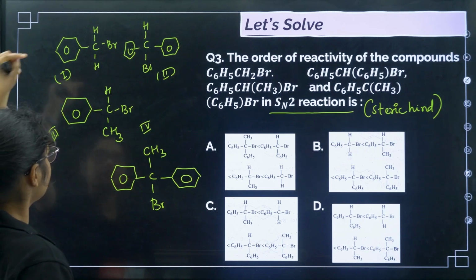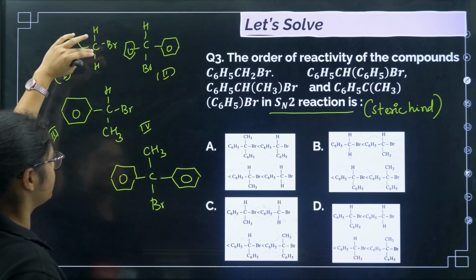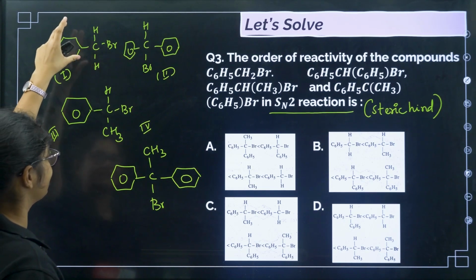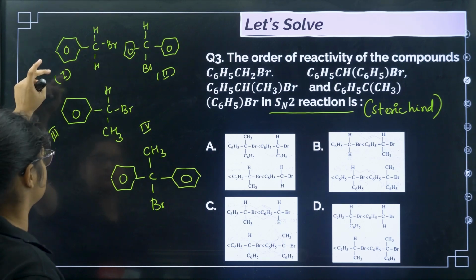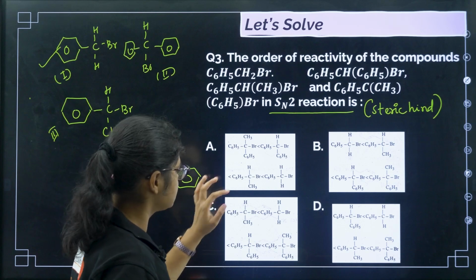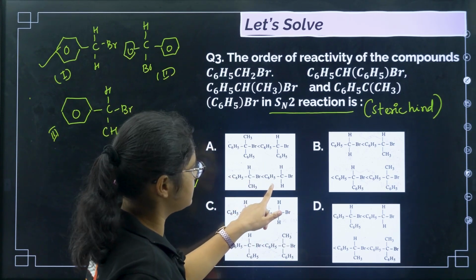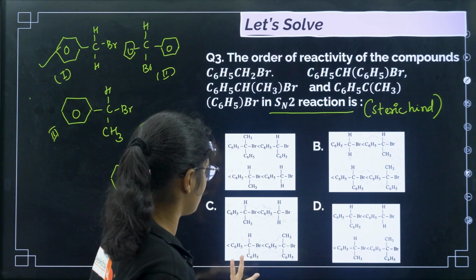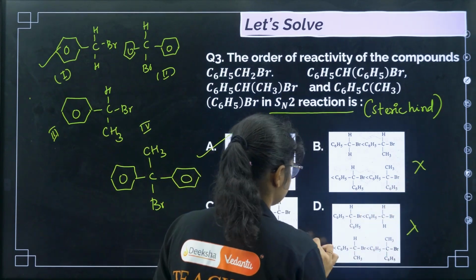If you see the first compound, both are H here, right? So definitely this one is less hindered, so this compound will react faster. This one will be fastest. This compound is given last, since the options are in increasing order. So I can find this compound last in only one option. So this has to be the correct answer. We can eliminate all these options, right?